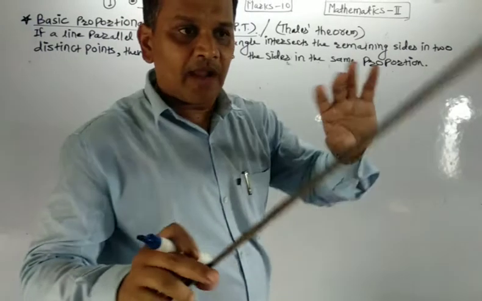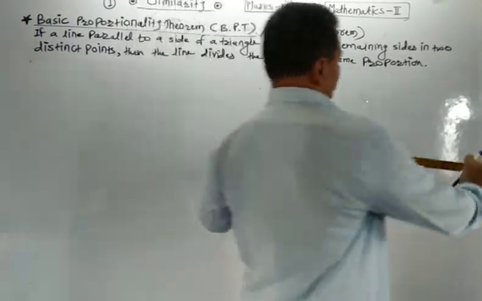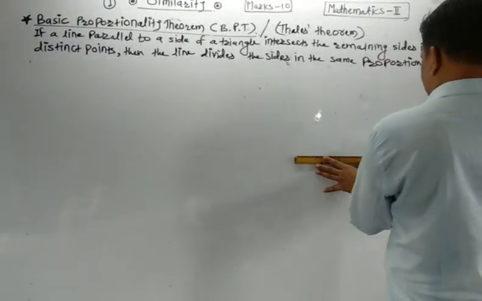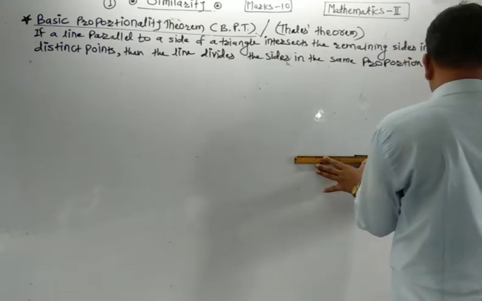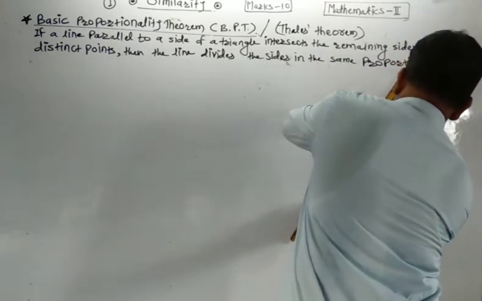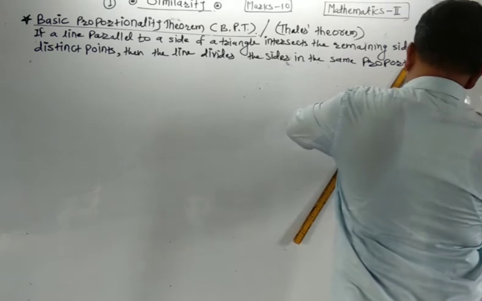Now I am going to draw the figure of this. First of all, draw the figure of triangle ABC.